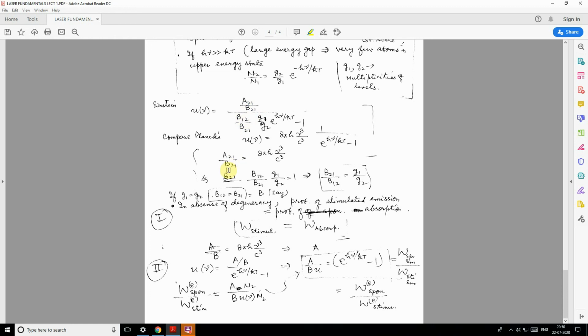So A21 by B21 must be 8 pi h nu cube by c cube, and this factor must be equal to 1. So I get B21 by B12 is equal to G1 by G2. That means the ratio of the multiplicities.